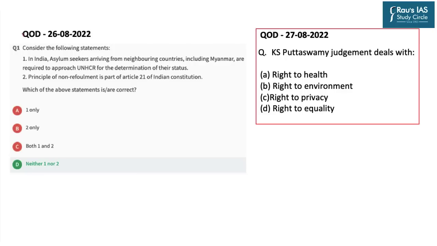Now is the time for the question of the day. The question from yesterday's DNS is in front of you, and it's related to refugees. The question had two statements. Statement 1 was, in India, the asylum seekers arriving from the neighboring countries, including Myanmar, are required to approach UNHCR for determination of the status.